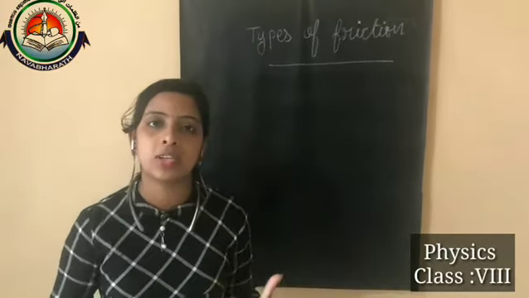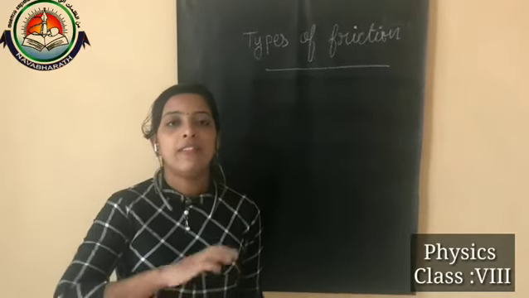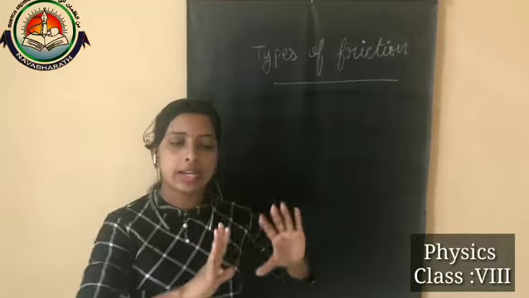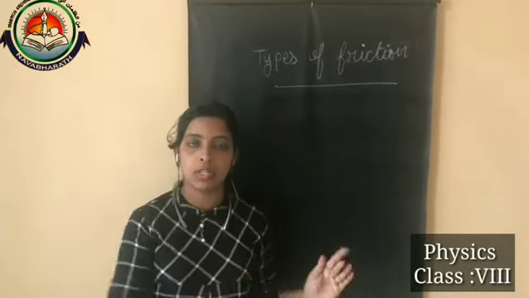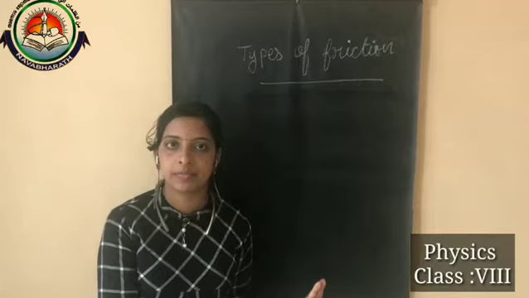but the actual motion does not start. When we start to push a heavy box, if we need to move it, we apply force towards that heavy box, right?